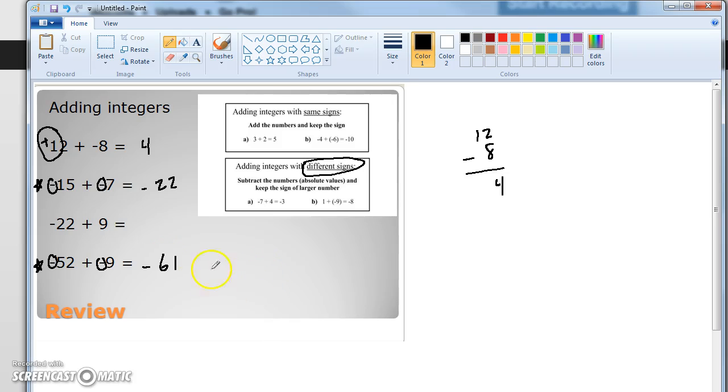Okay? So same thing on the third one. Different signs, so I'm going to subtract. 22 minus 9. Well, that's 13. So my answer is 13, but because the 22 is bigger and it's negative, my answer is negative 13. Think of it as if I owed my sister money. I owed her $22. I gave her 9. I still owe her money, but I owe her less money, negative 13. I owe her $13 now.